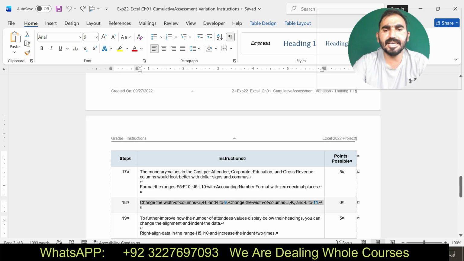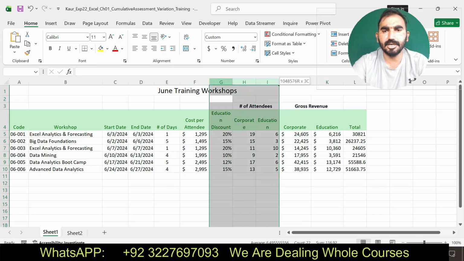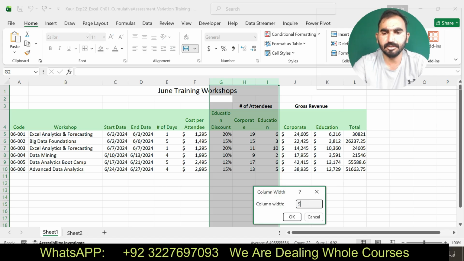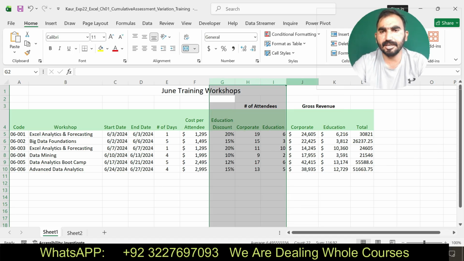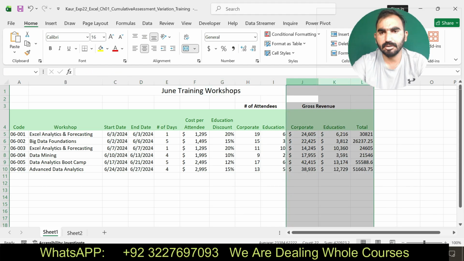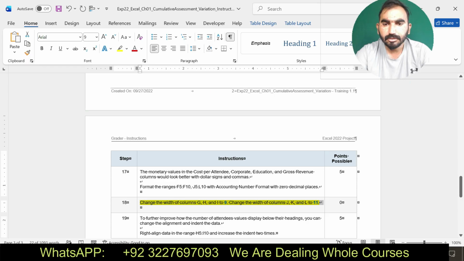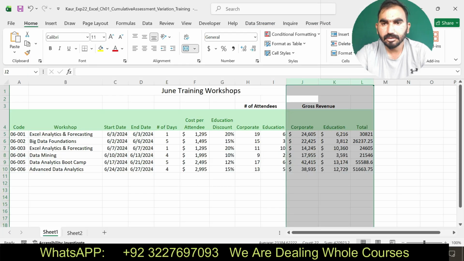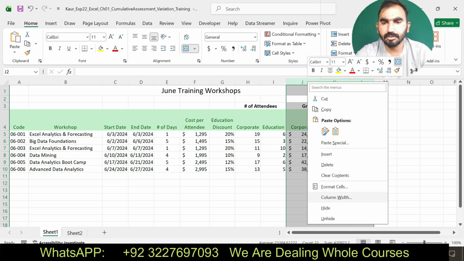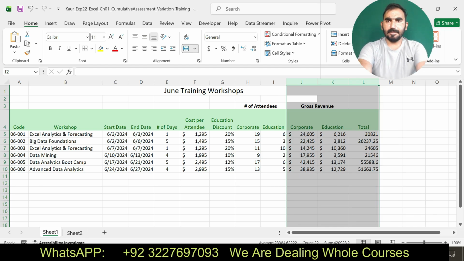Change the width of the columns G, H and I to 9. Change the width of the columns J, K and L to 11. G, H and I to 9. J, K and L to 10. Here you can see I have made this modification.